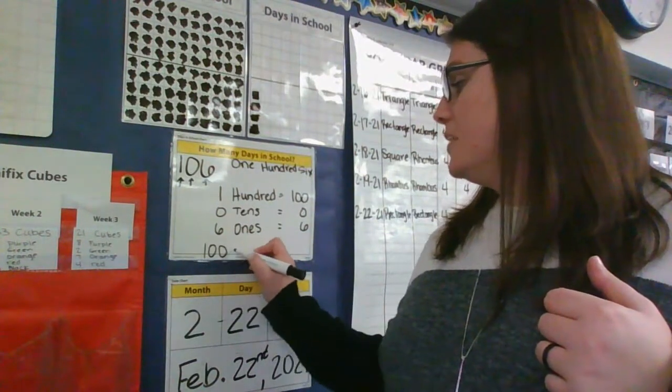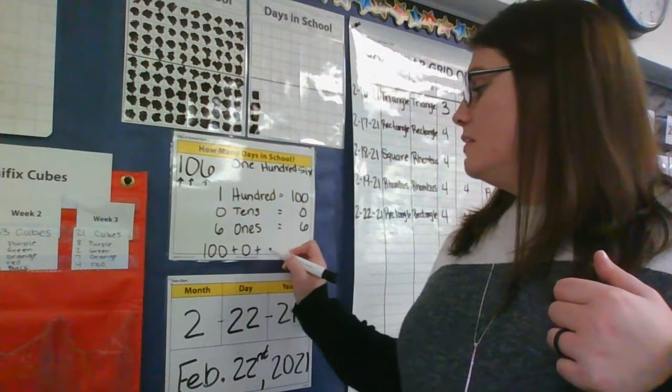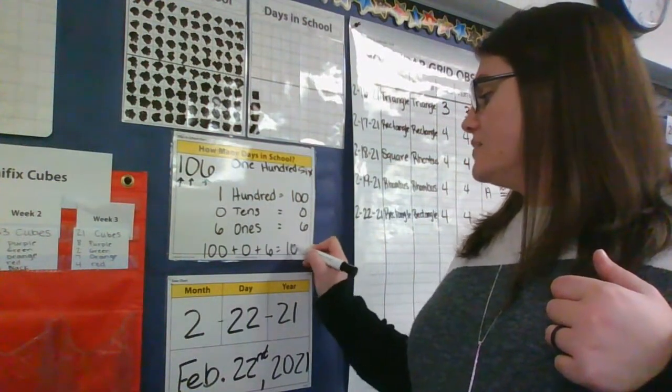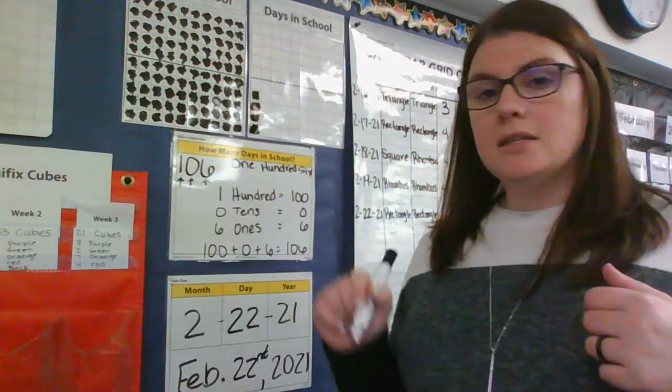Now we need to write that equation and put it all together. So we're going to take that 100 from our hundreds place, plus our tens, plus our ones, and that gives us that 106 days. Amazing.